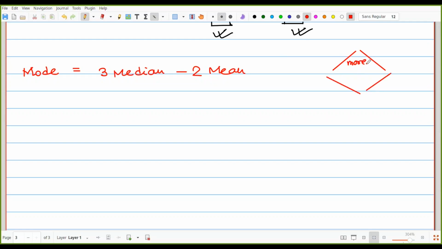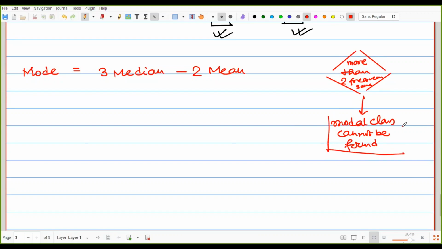so the modal class cannot be found. Then that means we are writing here more than 2 frequencies same, so modal class cannot be found. So here, first one, we have to proceed with the grouping table.